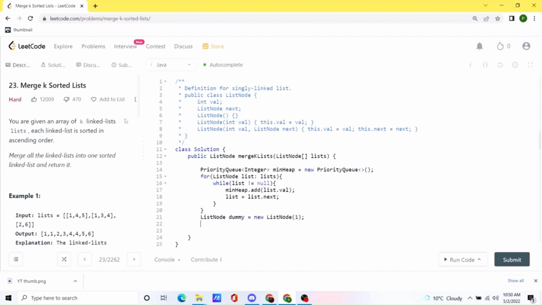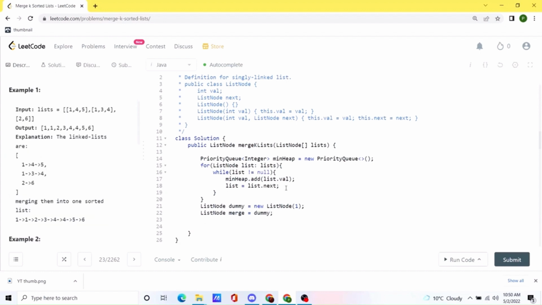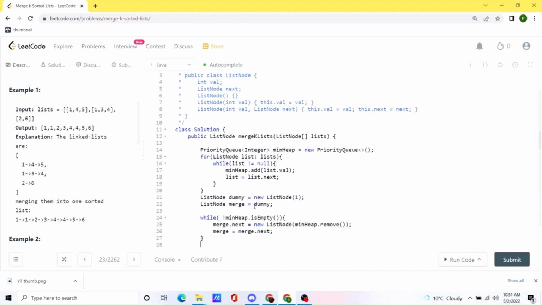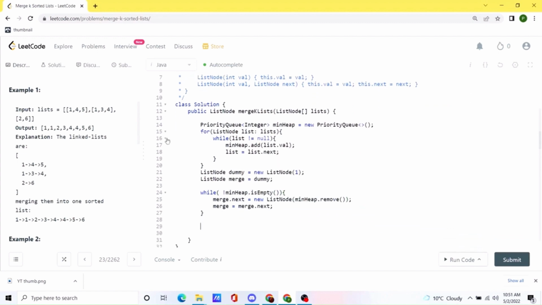Once this is done, we will create our list node called merged list, and we assign the first value as dummy, so that in the future we can use this dummy node to find the head of this merge list. And now we simply need to run a loop that, while there exists an element inside the min heap, adds all those elements to our merge list. And once this is done, all we need to do is return dummy.next.